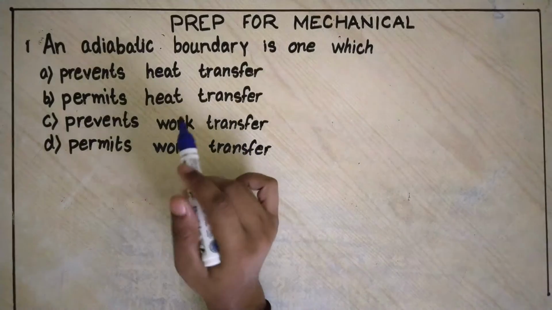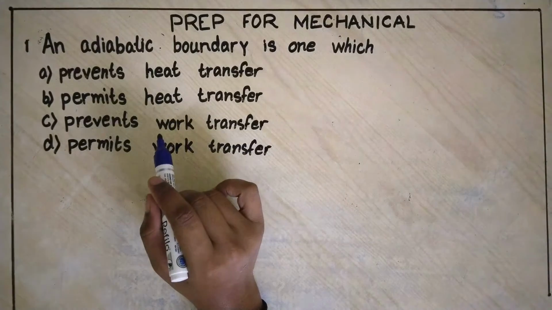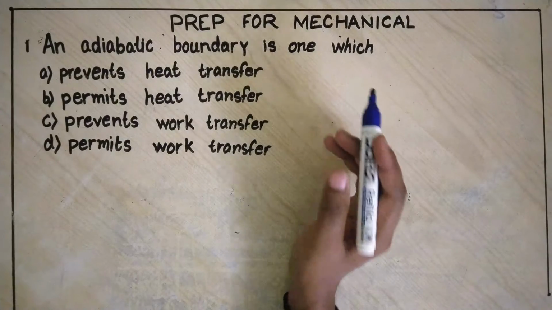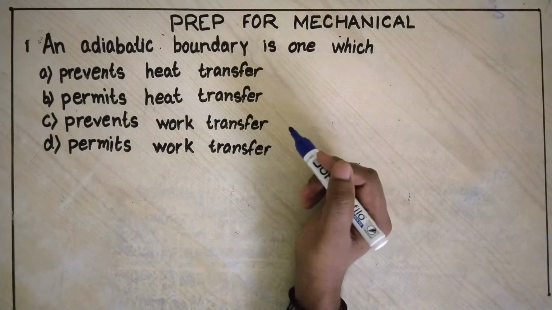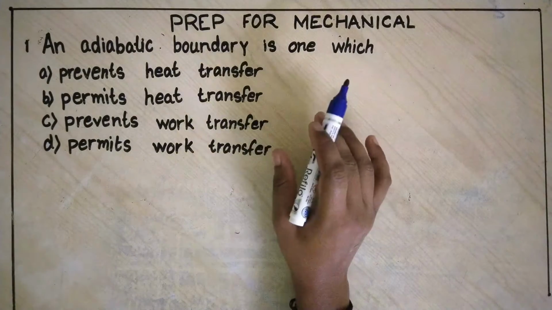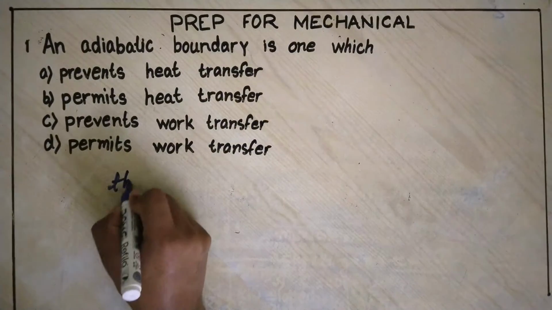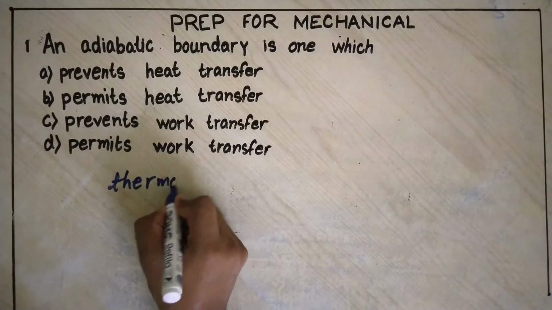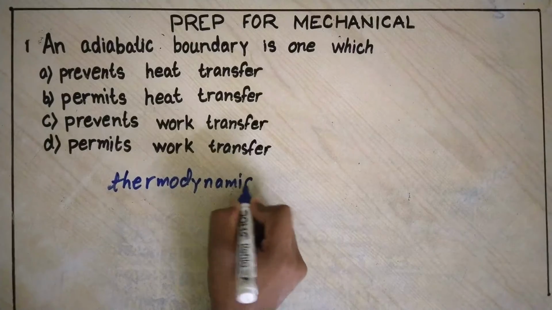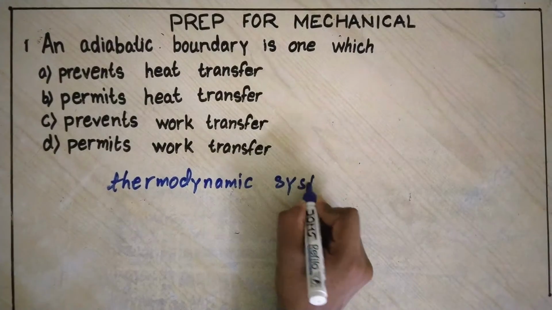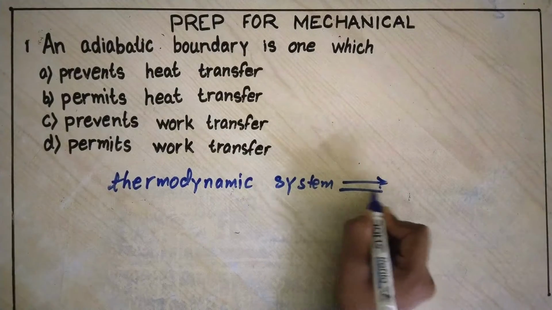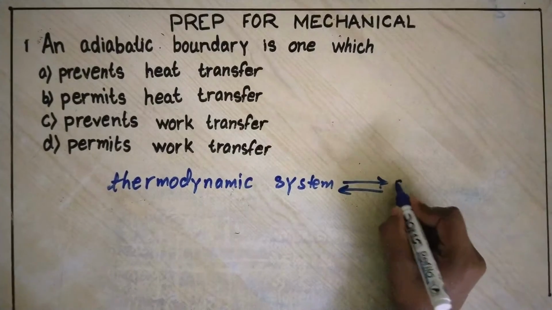Let us first know what is adiabatic process. Adiabatic process is the process in which overall heat transfer across the boundary between the thermodynamic system and surrounding is absent. That is, no heat transfer between thermodynamic system and surrounding.